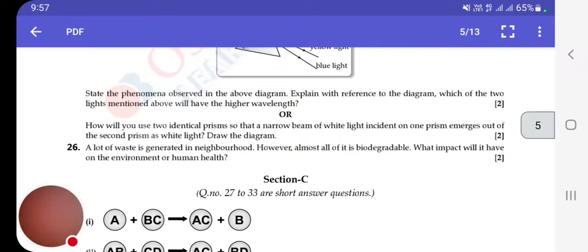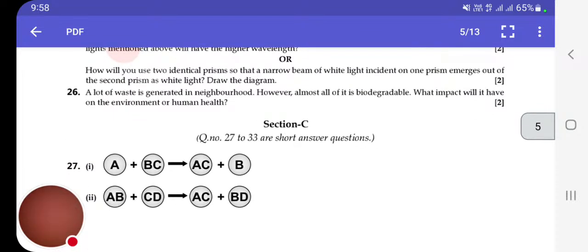Okay, moving ahead to question number 26, the last question for 2 marks. A lot of waste is generated in the neighborhood. However, almost all of it is biodegradable. What impact will it have on the environment or human health?